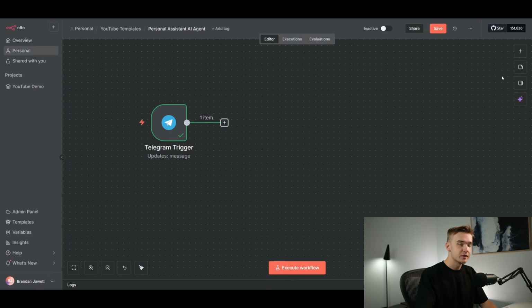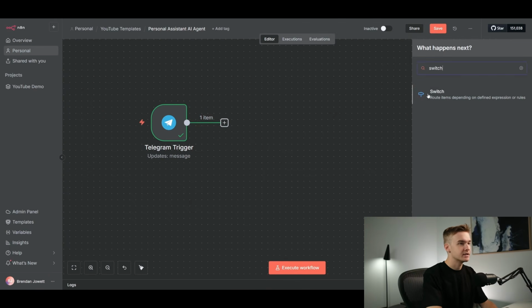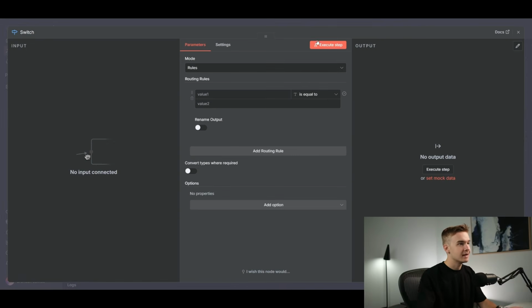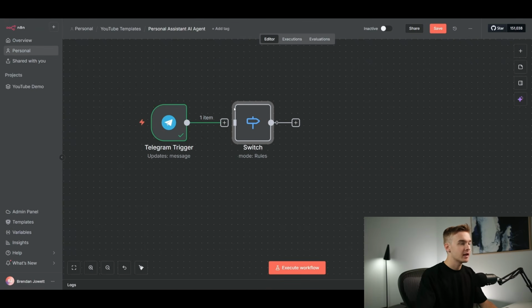The next module that I'm going to throw in here is going to be a switch step. So the reason we're adding in a switch step in this case is that we're going to have two different pathways based on the message that is sent through for Telegram. So I want this to be able to handle voice messages that are sent through so we can talk to it very naturally over the phone on Telegram. But we also want to be able to actually just send it some text.